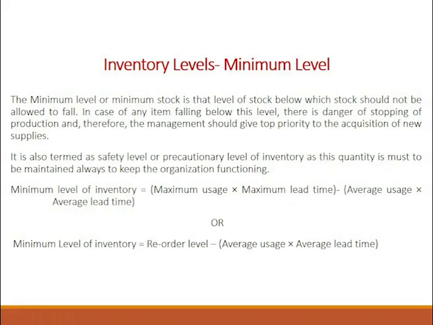So, how many days does it take for the company to get the order from the vendor, and how many days does it take for the production department to get the requisition from the stores to the production department? That is your lead time. So, in minimum level, we will take into consideration the reorder level, and from that we will deduct average usage multiplied by the average lead time.